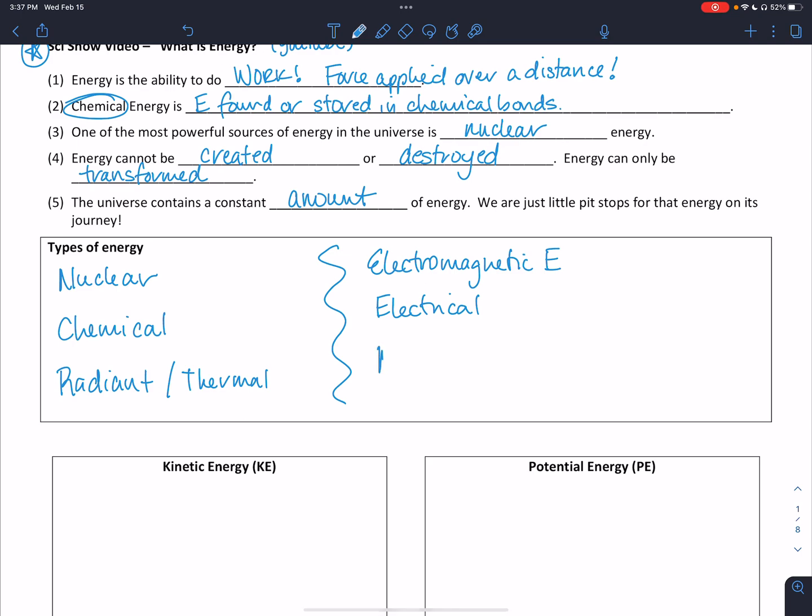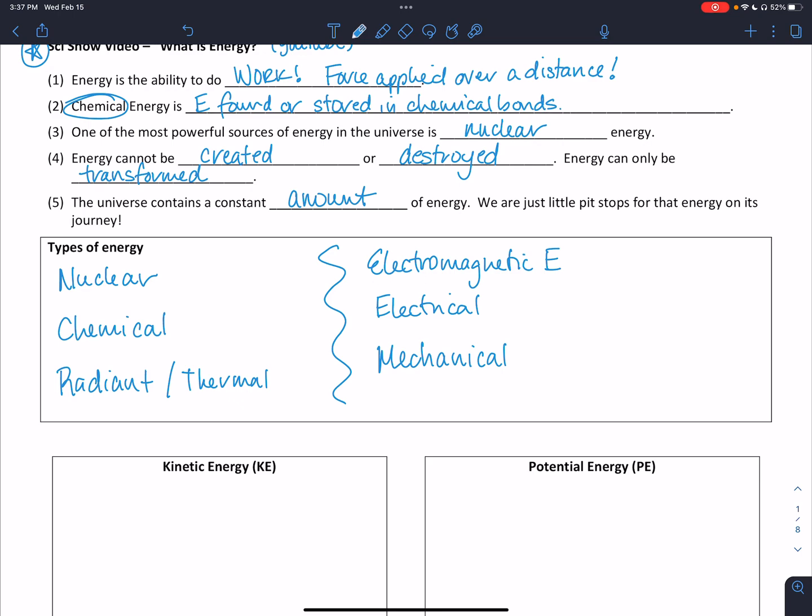And then finally, we have mechanical energy. When you think of mechanical energy, you think of energy that's being produced because something is moving. So a turbine or a dam, where water is moving over a paddle wheel and it moves a turbine, would be examples of mechanical energy.